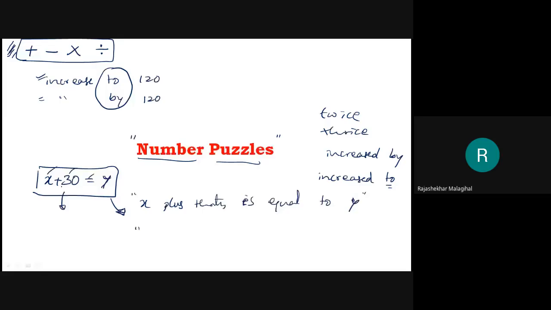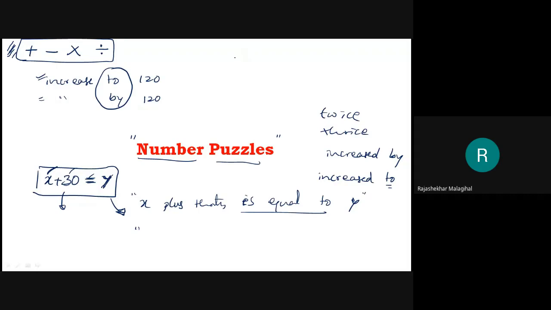Here I am not saying equal to, but I am saying that it becomes y. Or otherwise I can say a number increased by 30 becomes another number. I did not pronounce x and y here, but told it in a different way.